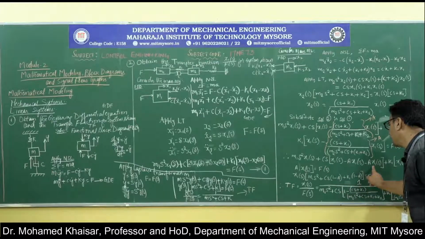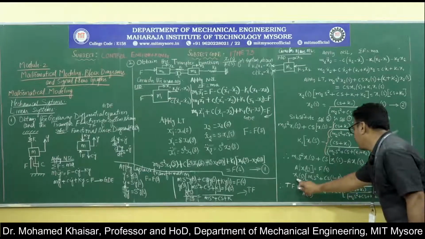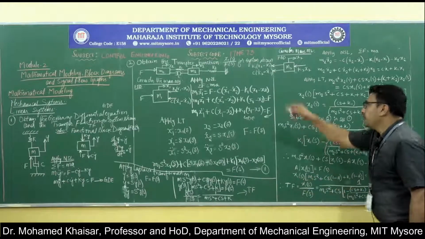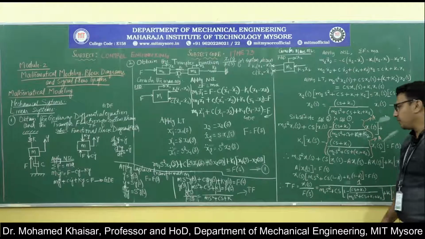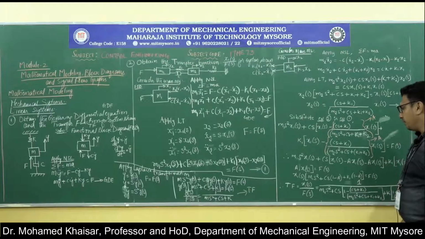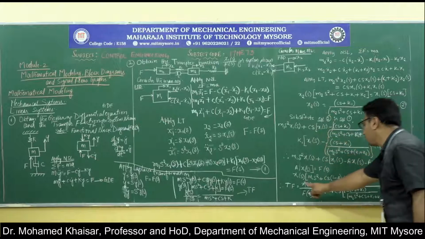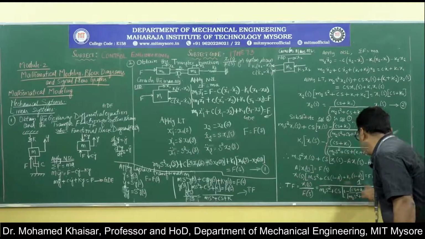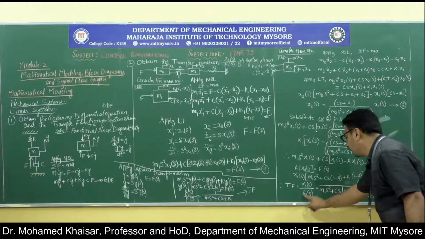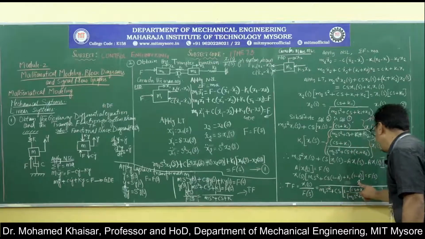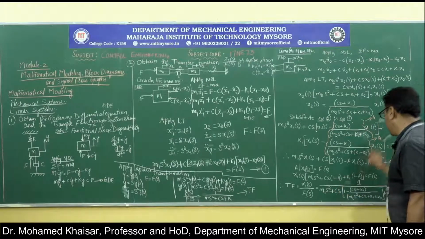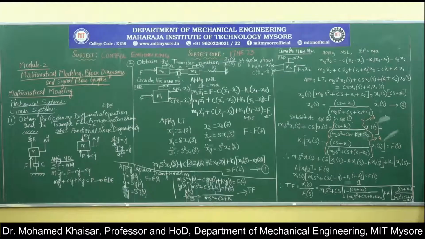Once we arrive at this particular equation, we will take out x1(s) as common. Then we get up to this equation. What has been asked is to find the transfer function x1(s) divided by F(s). It is just about substitution and iteration. Here from this equation, if we cross multiply F(s), we get x1(s) divided by F(s) equal to 1 divided by the term named A, which you substitute back. This is the equation we are going to get over here.